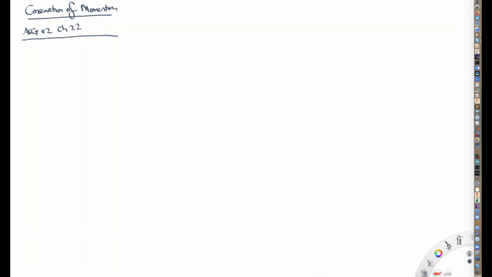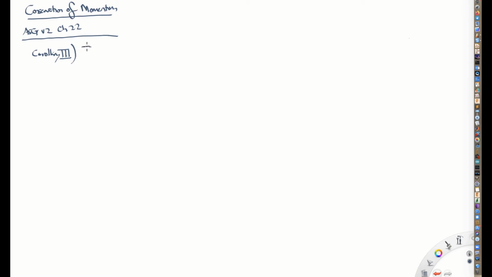This is Professor Kuehn. Today I'm going to talk about Corollary 3 after the Axioms in Book 1 of Newton's Principia. This is in his chapter on conservation of momentum, which we're building up to be able to talk about. So here we go. This is Corollary 3. What does Corollary 3 say?